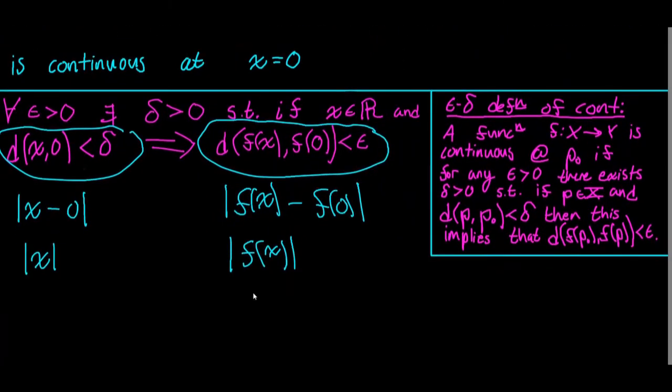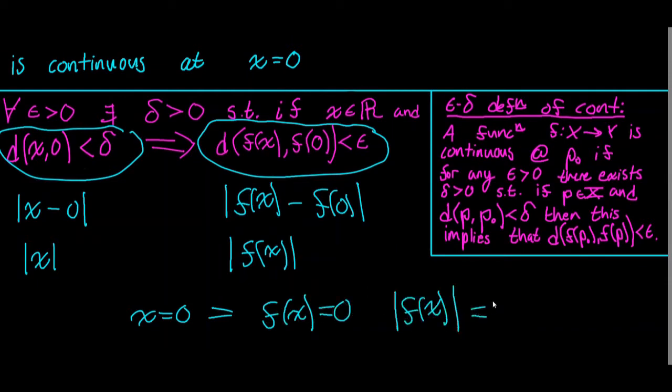So let's check out the case when it's equal to 0. Well, when x is equal to 0, that implies that f of x is equal to 0, which implies that the absolute value of f of x, of course, is equal to the absolute value of 0, which is, of course, less than epsilon for any epsilon strictly greater than 0. So for this case, we're immediately done, regardless of the delta that we choose. We don't have to worry about which delta we choose or whether there exists a delta, because for any delta strictly greater than 0, this always holds. So this case we don't have to worry about.